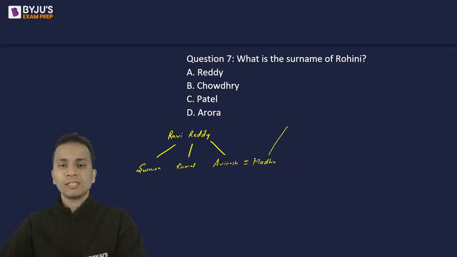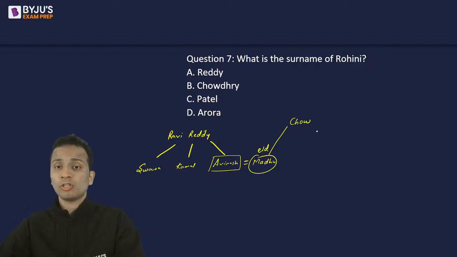So, Madhuri is the daughter, female. So, Avinash will be male. And these are Chaudharys. Fine. Okay. Now, the Chaudharys married their youngest daughter to the eldest son. So Madhuri is the eldest daughter. Now the Chaudharys married their youngest daughter. So the Chaudharys also have another daughter. So this is youngest.